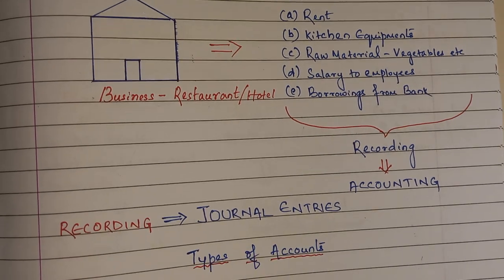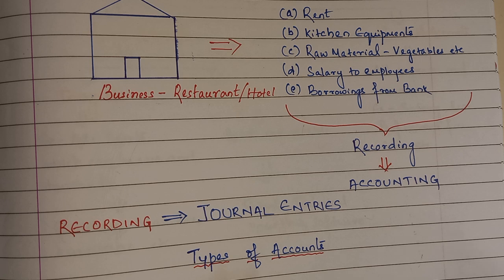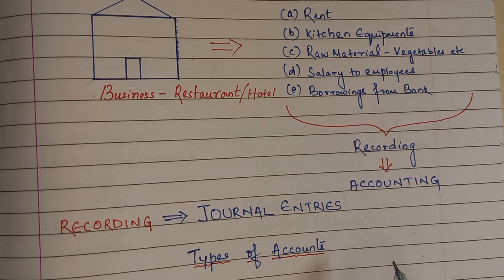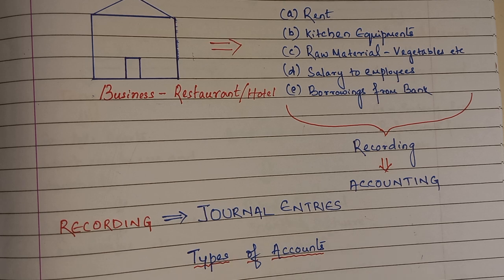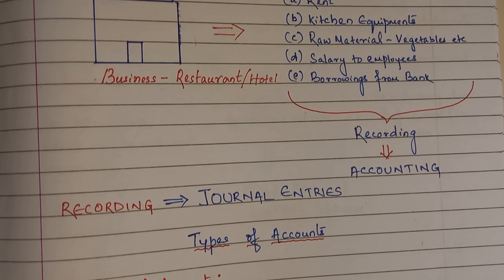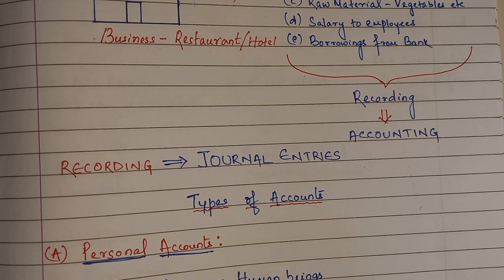Now how do we record? We will record based on the transactions, but there is a language which is used for recording, that is called journal entries. So we'll go step by step to understand how to identify different accounts and how to post these journal entries. Now let's start with the types of accounts. What are the different types of accounts we have?